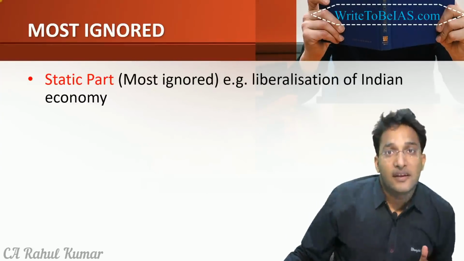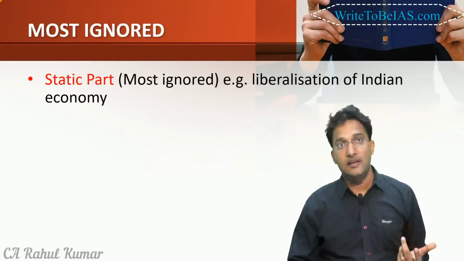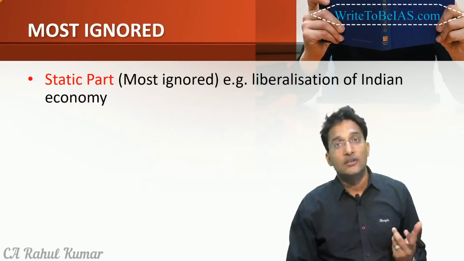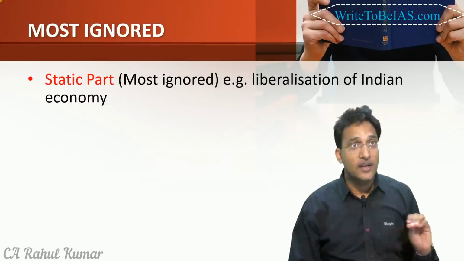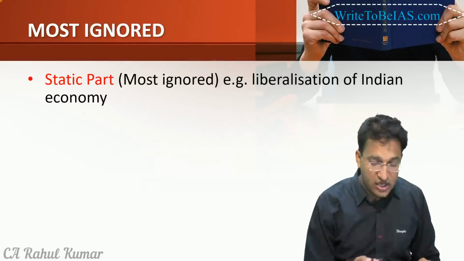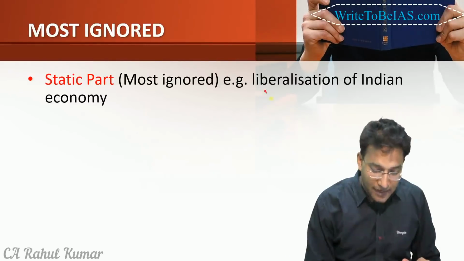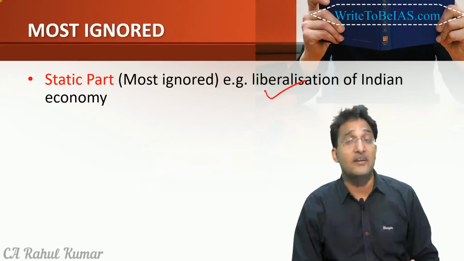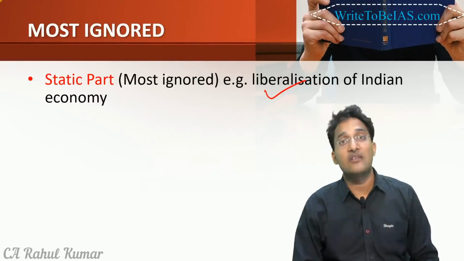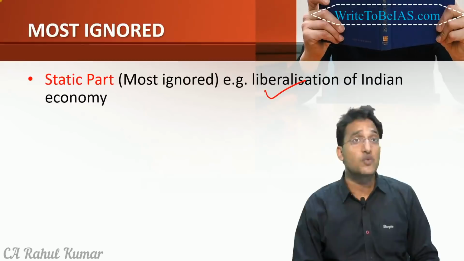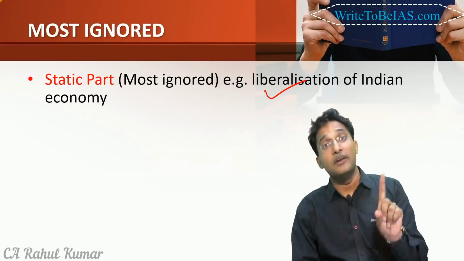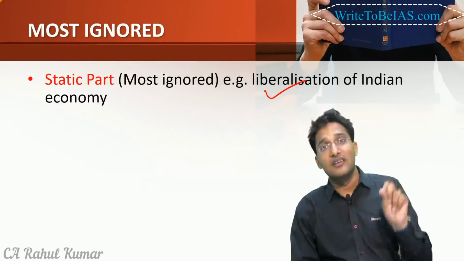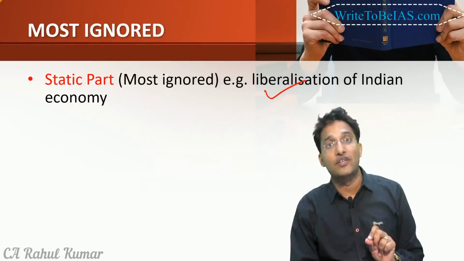Now there are certain areas which are most ignored, right? As I already told you, General Studies paper 3 is not equal to current affairs. So there are certain static areas which are most ignored. For example, the liberalization of the economy started in 1991, and when we are talking about disinvestment in the present scenario, we need to go back to the British time: what was the disinvestment strategy of the Britishers?